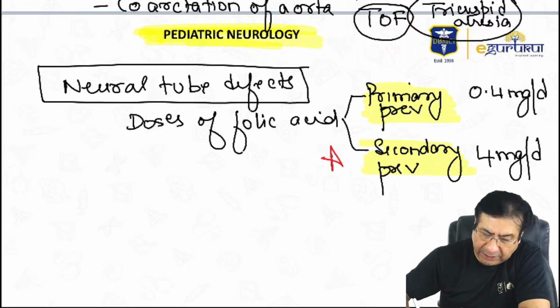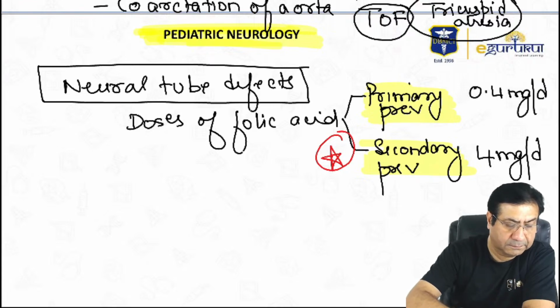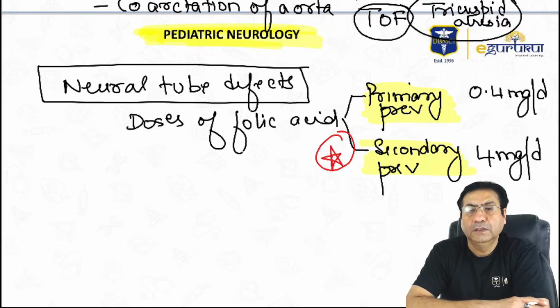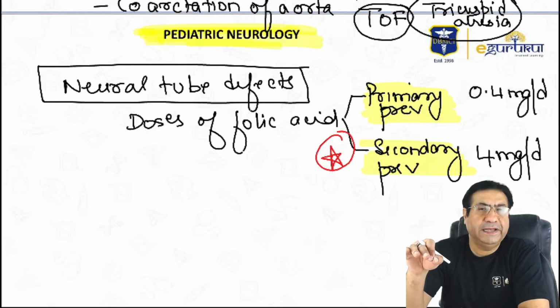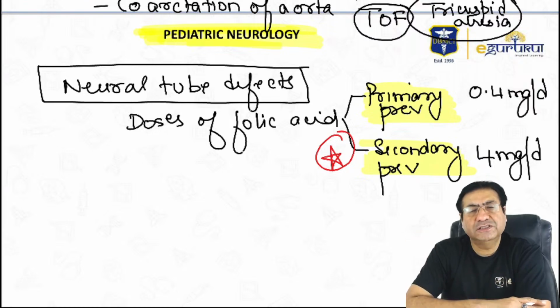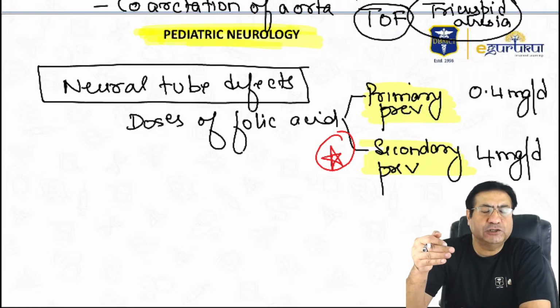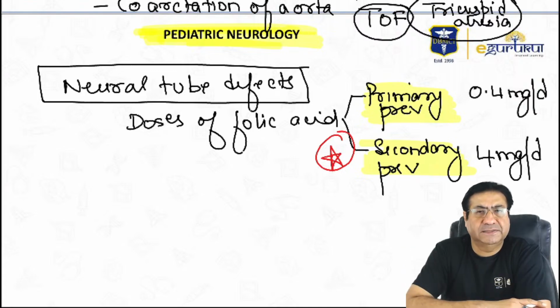This again is a very, very important topic for your exams. So the dose of folic acid is 0.4 milligrams per day for primary prevention of neural tube defects, and 4 milligrams per day for secondary prevention of neural tube defects. And ideally, this dose of folic acid should be started before conception, about 1 month before conception, and should be continued till about 3 months of pregnancy.